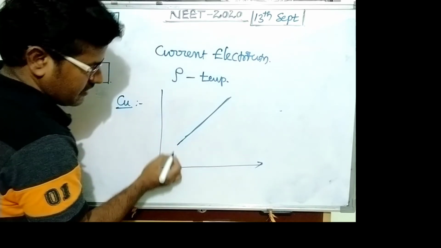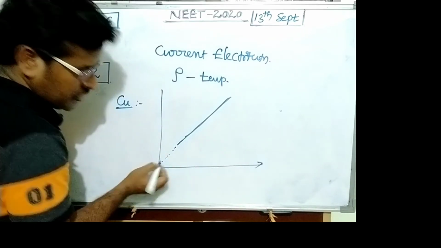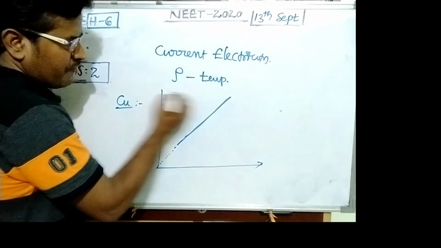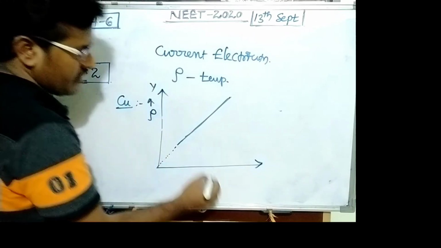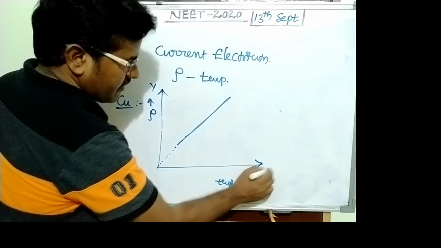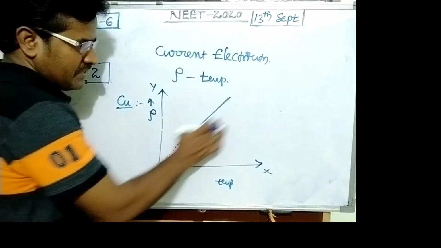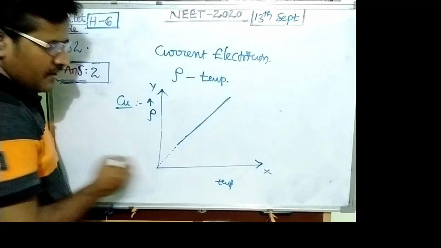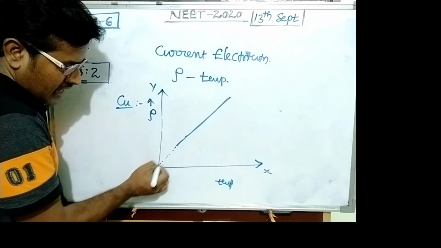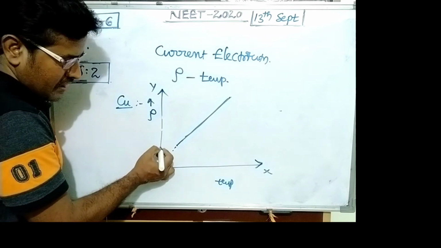This is a straight line but not from zero. So the graph must have resistivity on the y-axis and temperature on the x-axis. The graph must be a straight line for conductors like copper and aluminum. But at the starting position it does not start from 0. Some value is there initially.